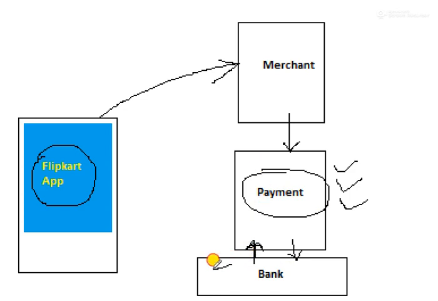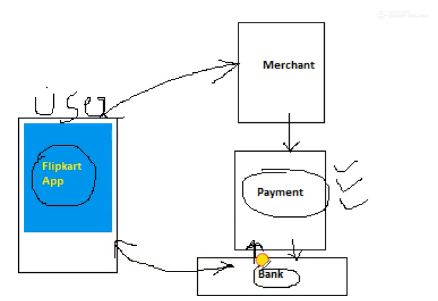Obviously there is another route through which the bank is connected to the user. The user basically interacts with the bank through their individual network, and then the bank will approve the transaction.